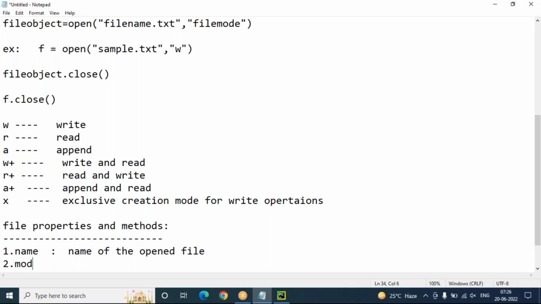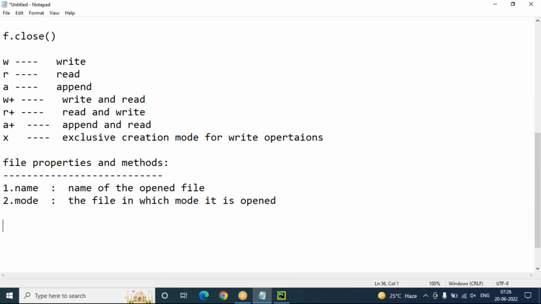Next one is mode. Mode means in which mode the file is open. In which mode it is opened, you will get clear: W mode or read mode, R mode, or something like this, the mode of the file.